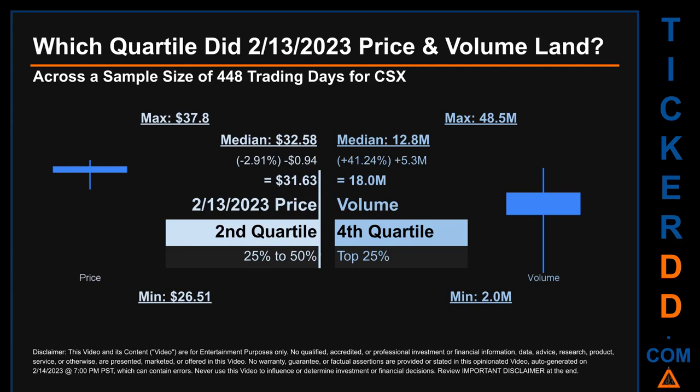Quartiles tell us about the spread of a data set by breaking that data set into quarters, just like how the median breaks the set into half. Descriptively, CSX has a median price of $32.58. Therefore, February 13, 2023 price was lower from that middle marker by 2.91%. The day's volume of 18 million was more than the median by 41.24%.